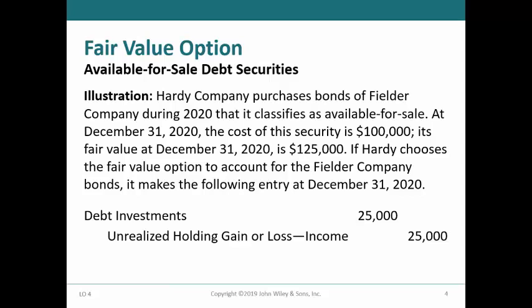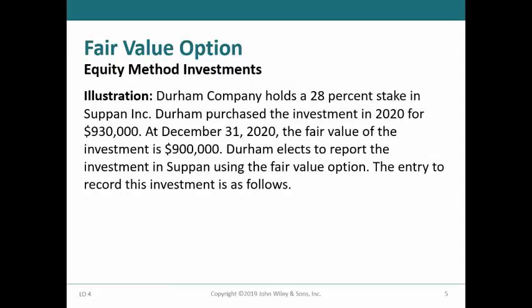Notice that when the fair value option is applied on an instrument-by-instrument basis, there is no fair value adjustment account used. Instead, the adjustment is made directly to the debt investment account, and the unrealized holding gain or loss is to net income instead of other comprehensive income.